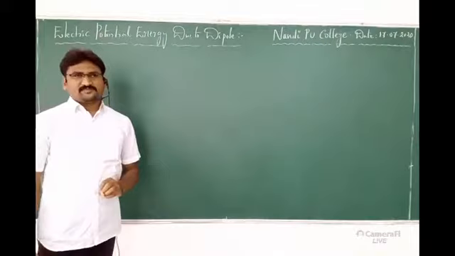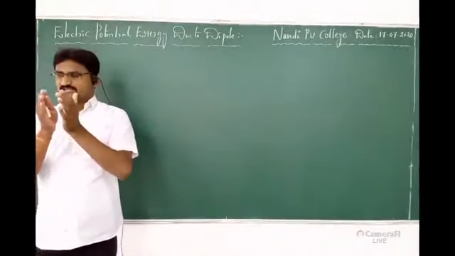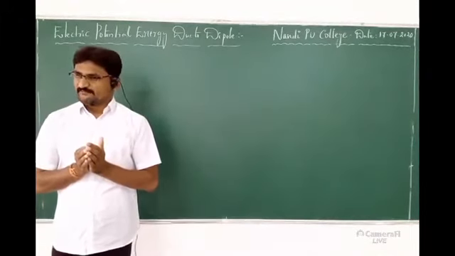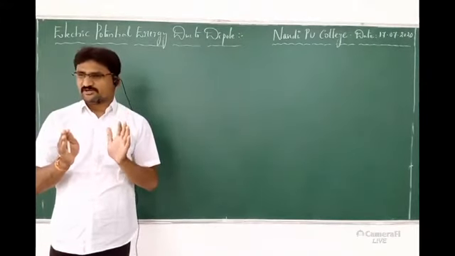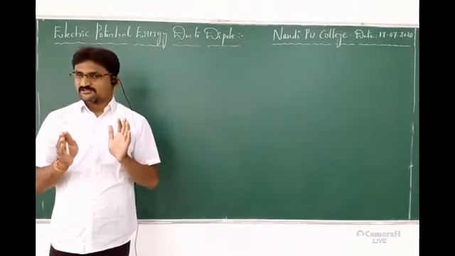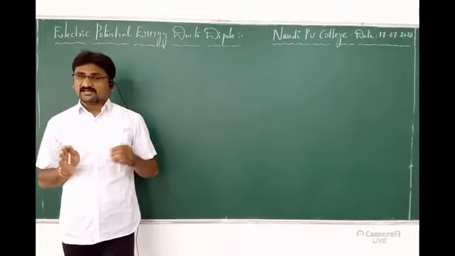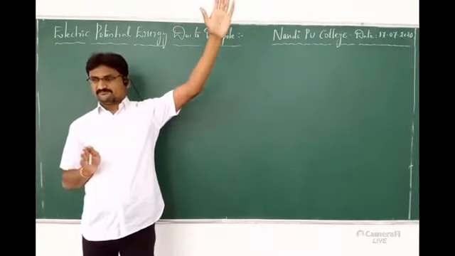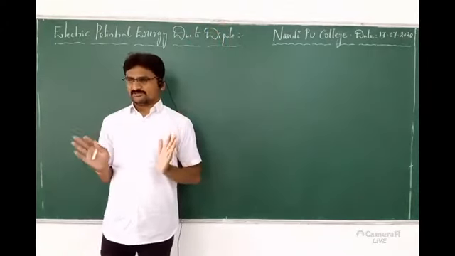Just recollecting what I explained yesterday: when the net force acting on a body is zero, there is no change in position of the body. That means the body cannot have any linear motion. The body might have rotatory motion, but it should not have linear motion.